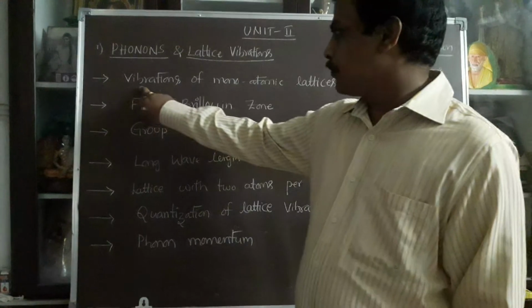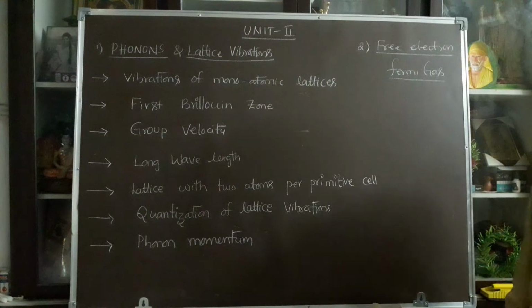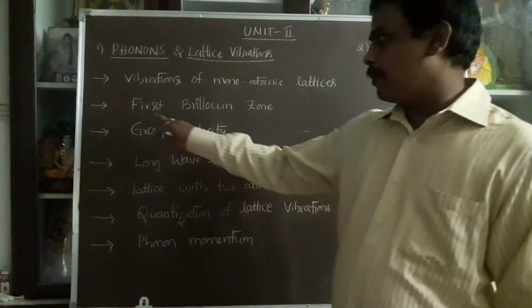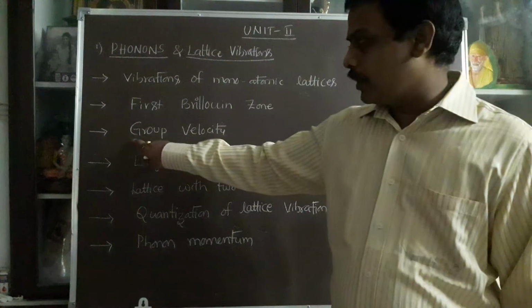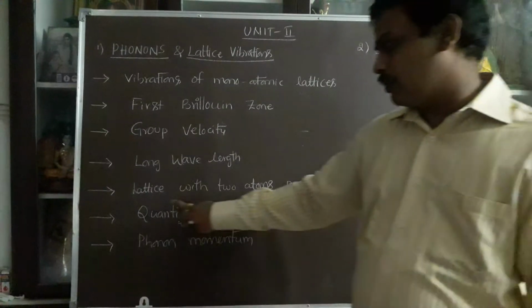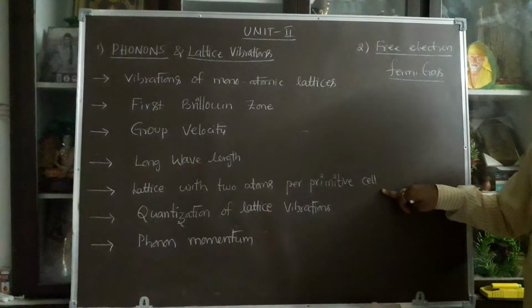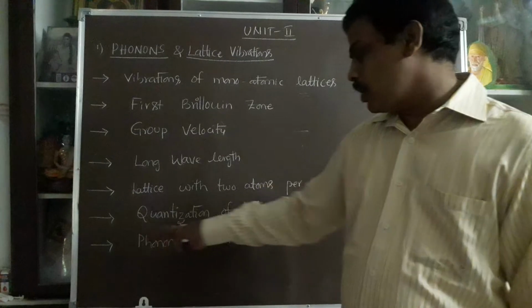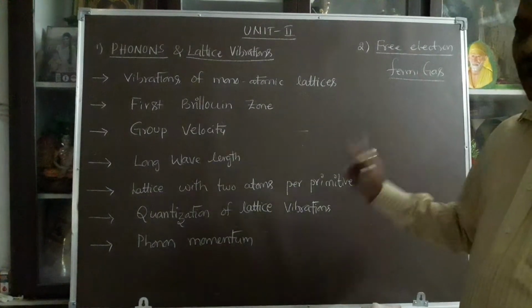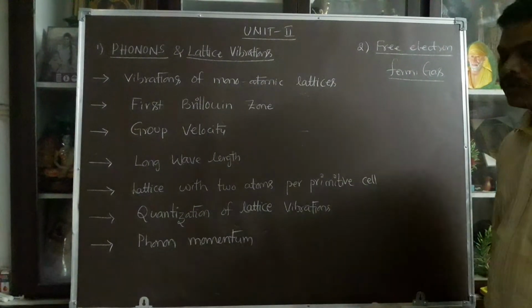The first topic is vibrations of monoatomic lattice. The second topic is first Brillouin zone. The third topic is group velocity. The fourth topic is long wavelength. The fifth topic is lattice vibrations with 2 atoms per primitive cell. And next one, quantization of lattice vibration. And the final topic is phonon momentum. These 7 topics belong to our unit number 2.